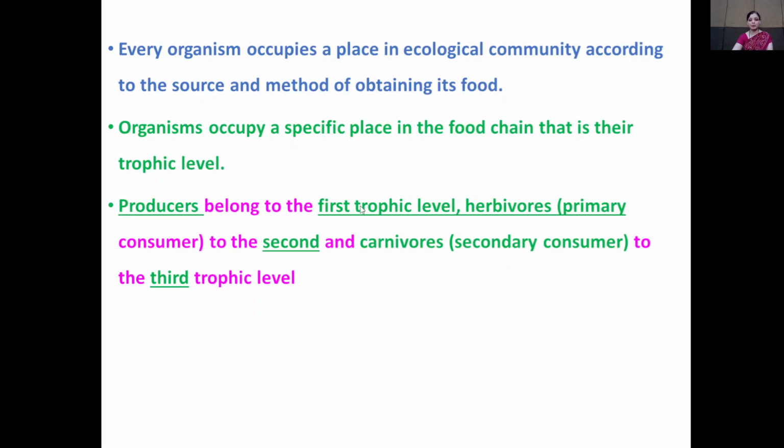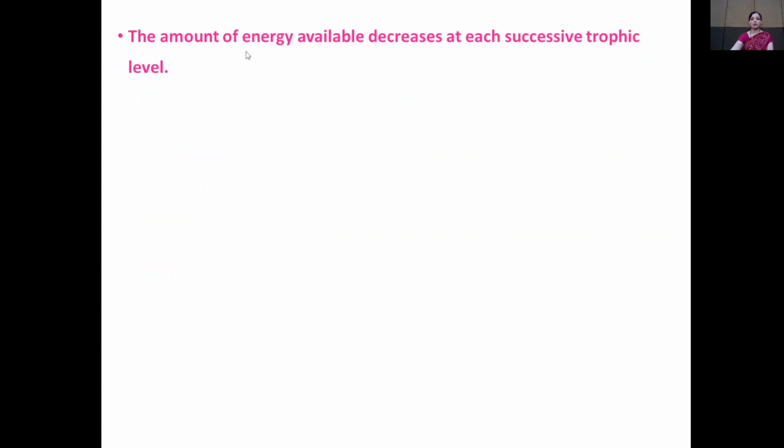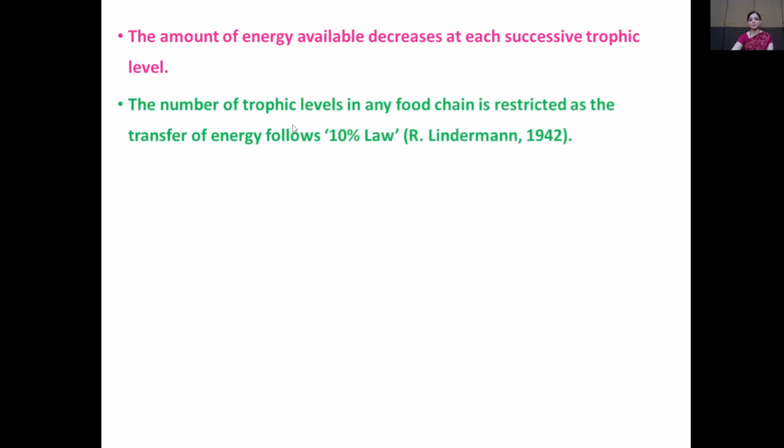So producers belong to the first trophic level, herbivores, that is primary consumers, to the second trophic level, and carnivores, that is secondary consumers, to the third trophic level. The amount of energy available decreases at each successive trophic level. The number of trophic levels in any food chain is restricted as the transfer of energy is only 10%.